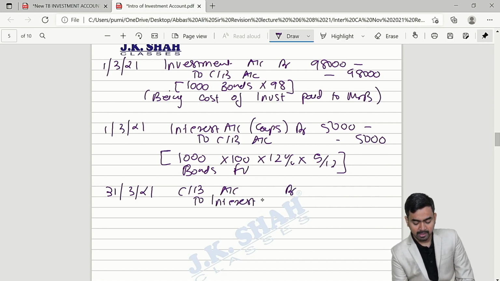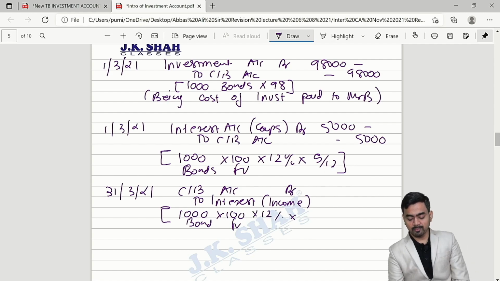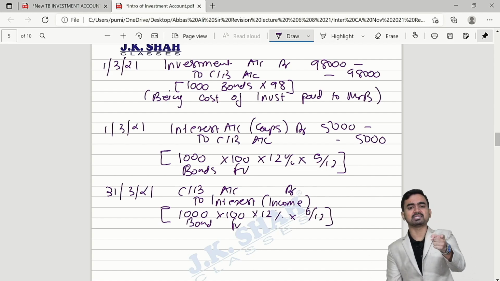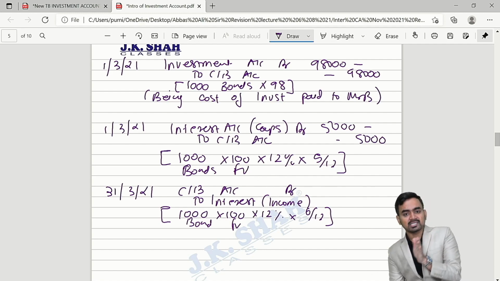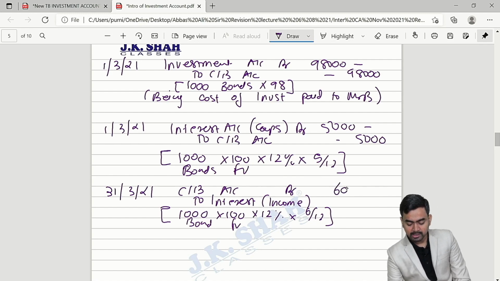Now this time interest is income for Mr. A. Tell me, this will be received on face value. So 1000 bond, 100 is the face value, 12% is the rate. For how many months government will pay interest? For 6 months, because in a year 2 times government pays interest at the interval of 6 months. So this time 6-month interest. So on 1 lakh, 12% for 6 months comes to 6,000 rupees.